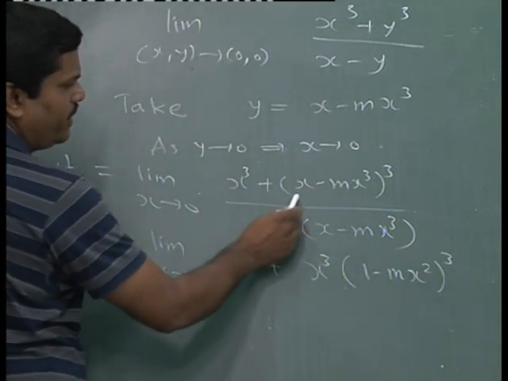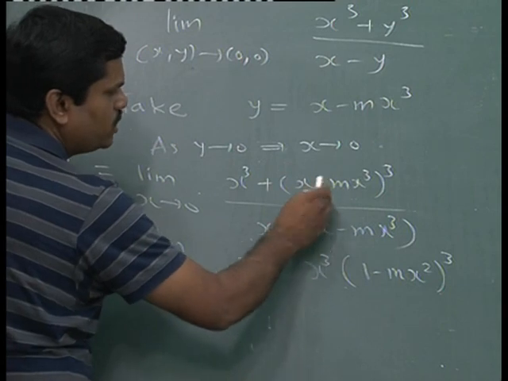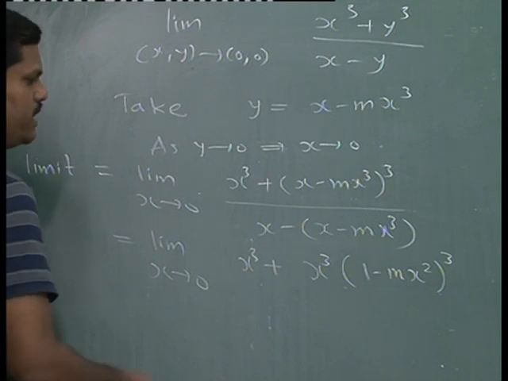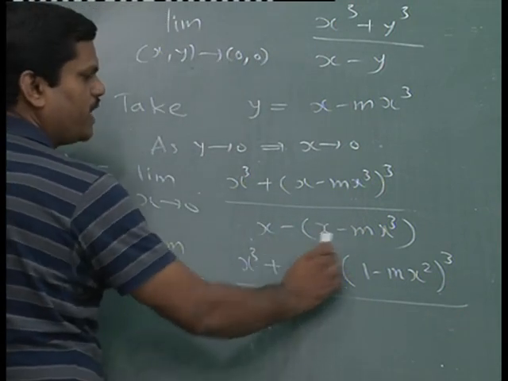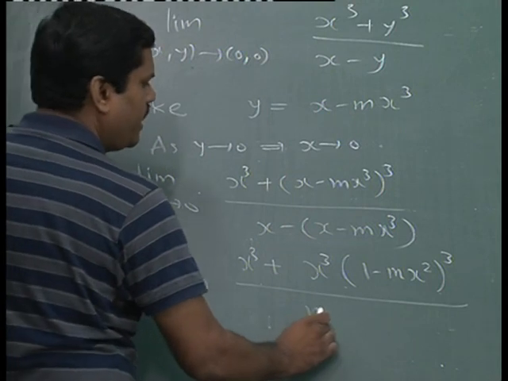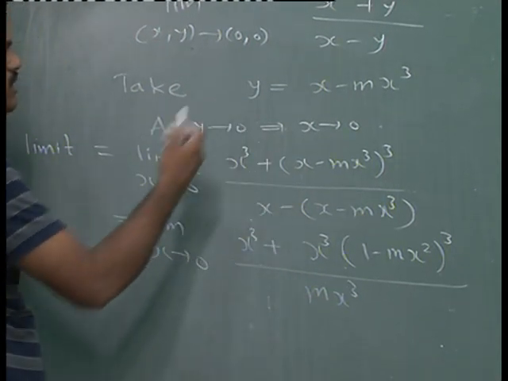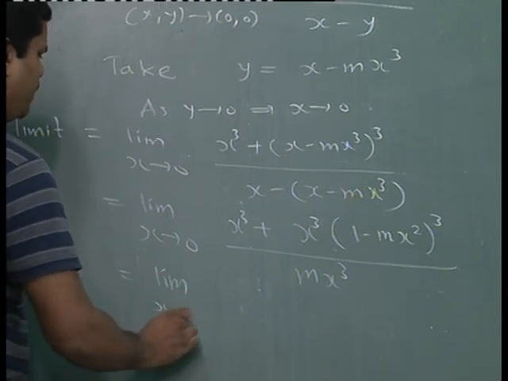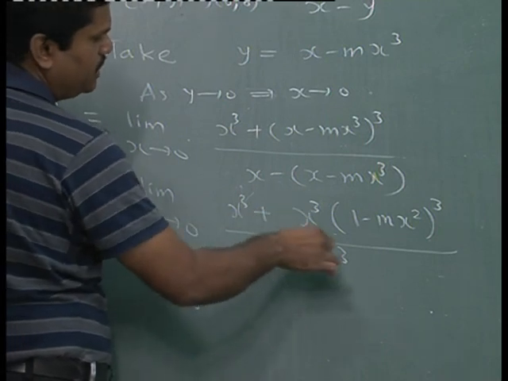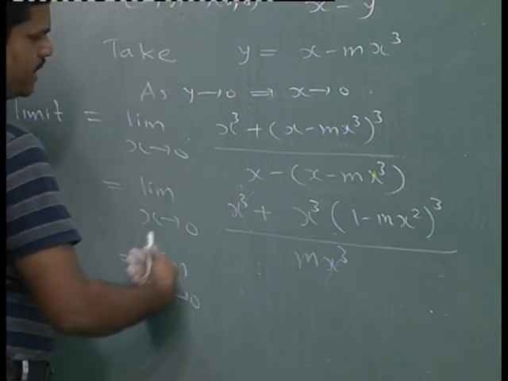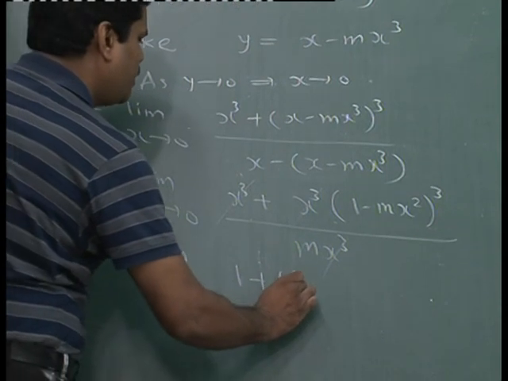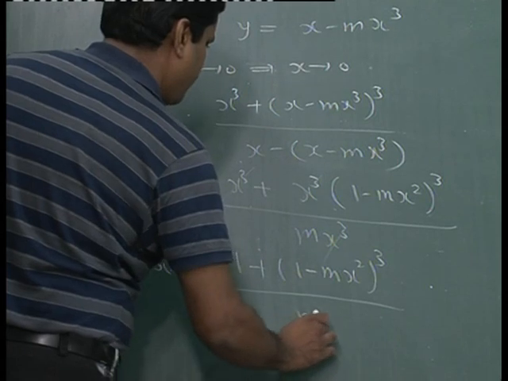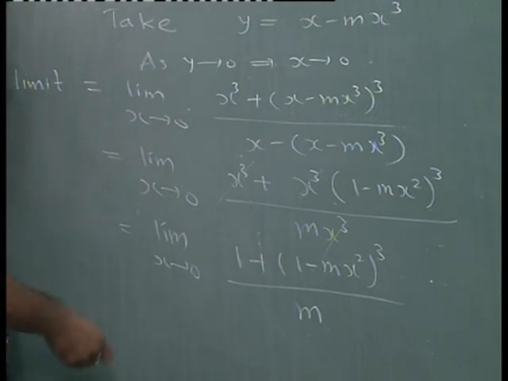Is this right? If I take x common from these two terms, what you will get is x into (1 minus mx square), and then x raised to 3 is there. So, we can take x raised to 3 outside, upon, if you expand this, x will be cancelled and you will get m into x cube. So, without using that a minus b whole cube formula, I can do this. Now, this is equal to limit x tends to 0; you can see x cube will be cancelled from numerator and denominator by taking x cube common. So, finally, you will get 1 plus (1 minus mx square) whole cube upon m. Okay. So, this is the expression.